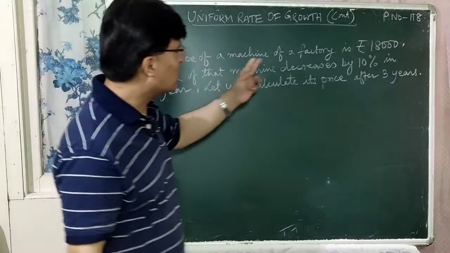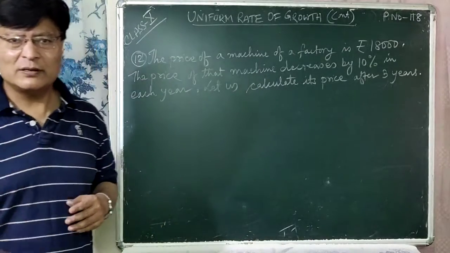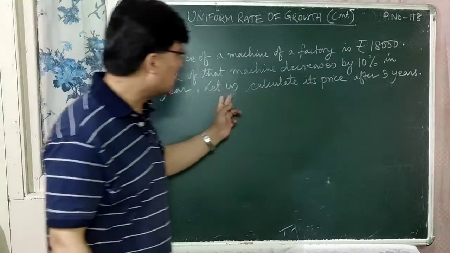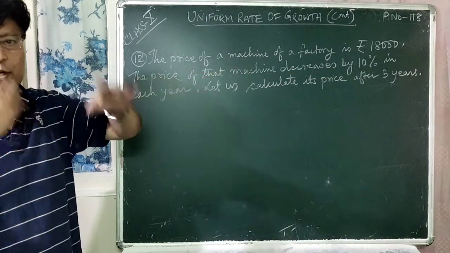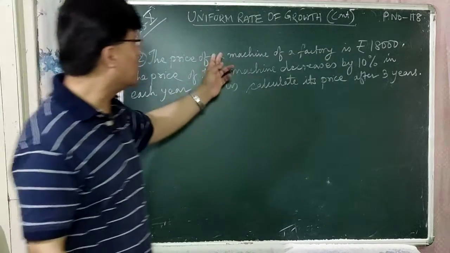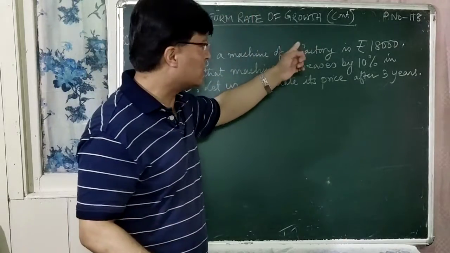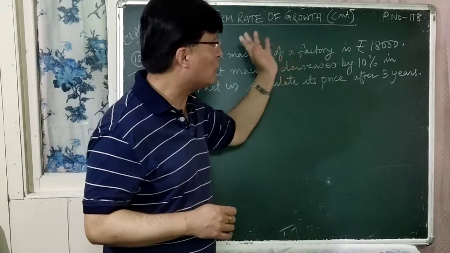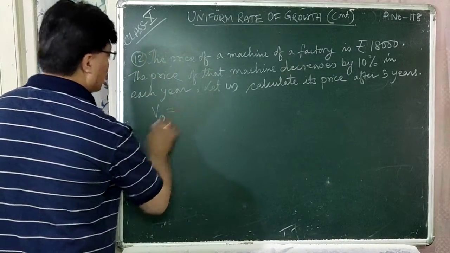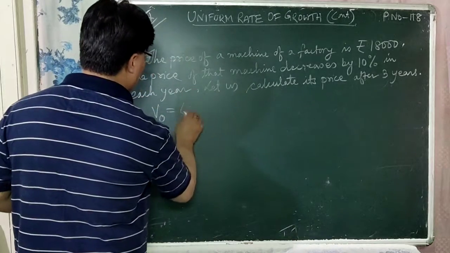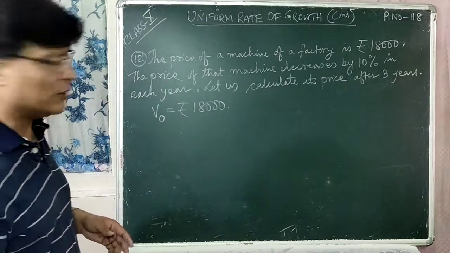The price of a machine of a factory is rupees 18,000. Is it the initial value or the final value? You have to check it. Let us calculate this price after 3 years. We are calculating the future value, 3 years later. So this is the present value. What is the present value of the machine? Rupees 18,000. This is the initial value, V0 is equal to rupees 18,000.